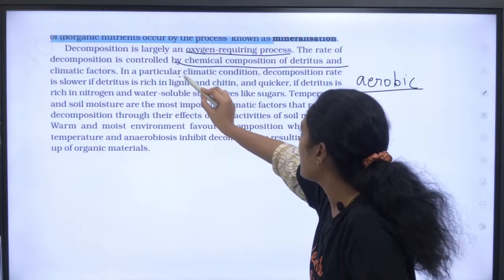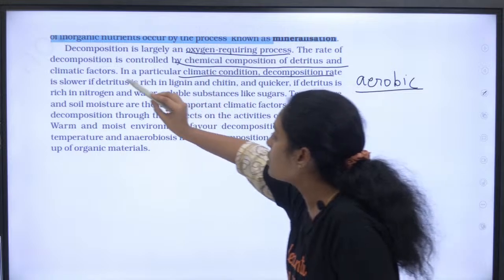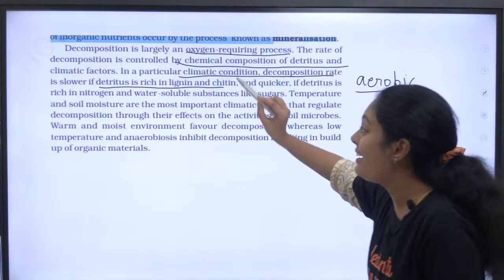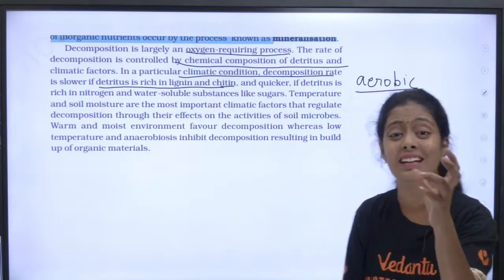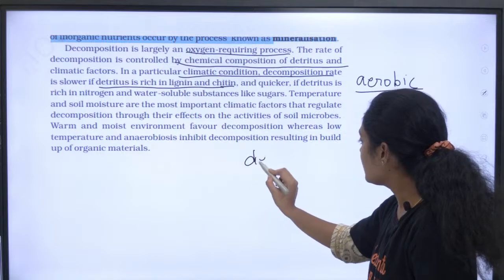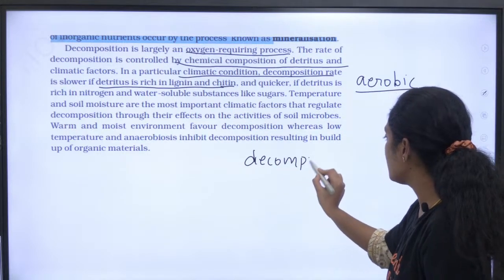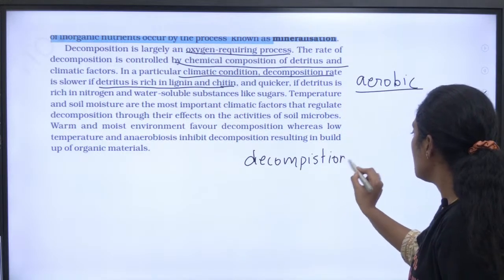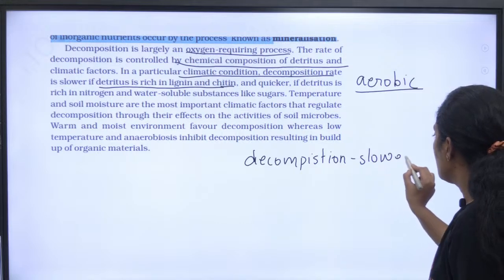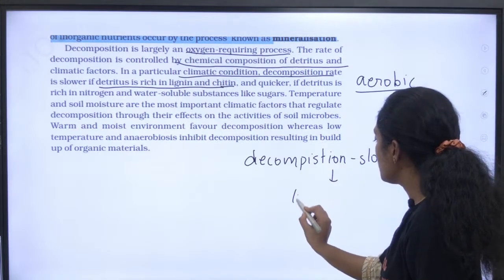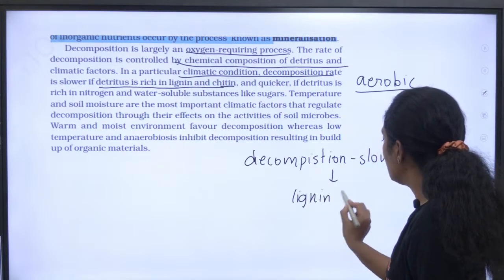In a particular climatic condition, decomposition rate is slower if the detritus is rich in lignin and chitin. This line is very, very important. So decomposition is slower when it is rich in lignin and chitin.